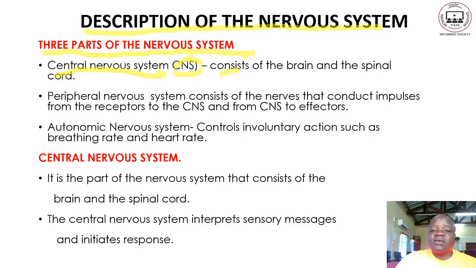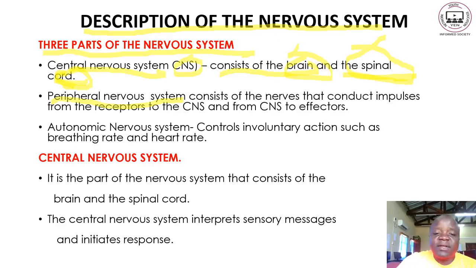This one consists of the brain and the spinal cord. So what two parts form the CNS? We are talking of the brain and the spinal cord. Then the second component of the nervous system is the peripheral nervous system.